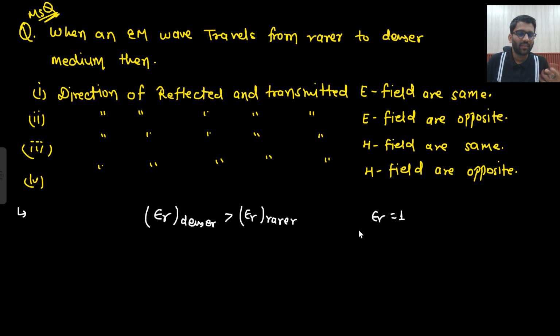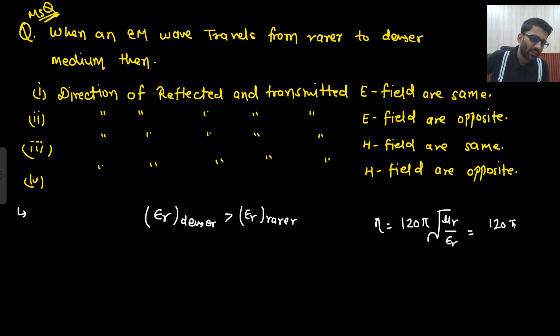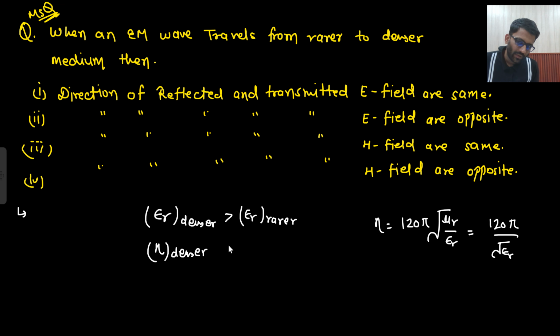But for rarer medium, the epsilon r will be less. For denser medium, epsilon r will be more. So this thing you can remember, right? And you must have studied it in your elementary classes as well. So what about eta? What is my eta? Eta is 120 pi root of mu r by epsilon r. By default, I will take non-magnetic material, so it will be equal to 120 pi divided by under root epsilon r. So if epsilon r is more, that means eta will be less. So eta of denser will be lesser than eta of rarer. Is that clear? Yes. Eta will be less.